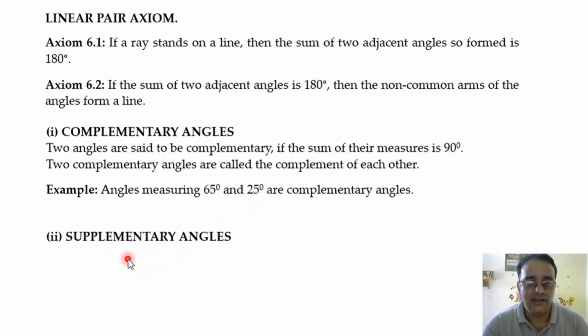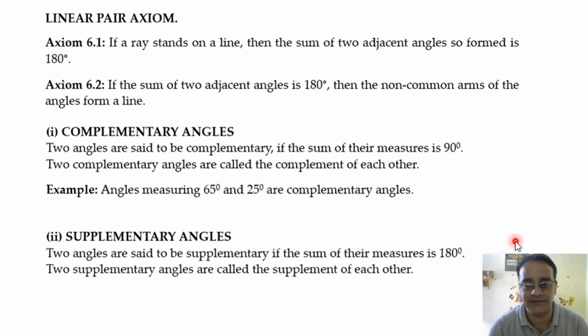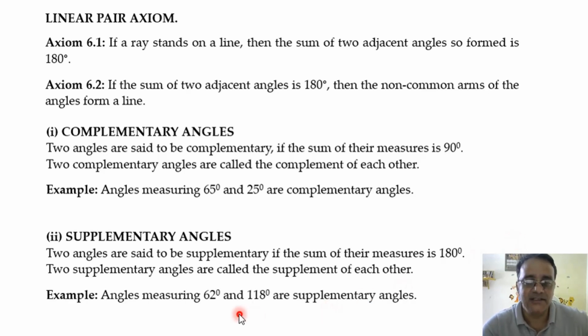And let us move towards supplementary angles. Two angles are said to be supplementary if their sum is equal to 180 degree, right? And two supplementary angles are called the supplement of each other. Example, 62 degree and 118 degree. So these two angles are supplementary angles because their sum is equal to 180 degree, and these are supplement of each other. 62 is the supplement of 118 and 118 degree is the supplement of 62 degree. Any doubt in these statements?